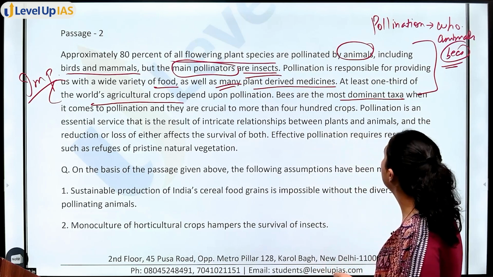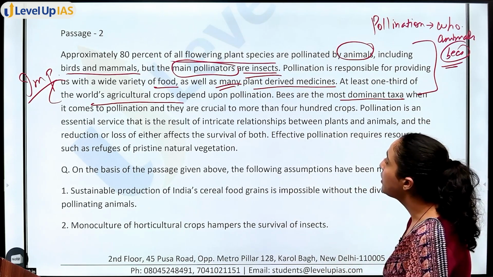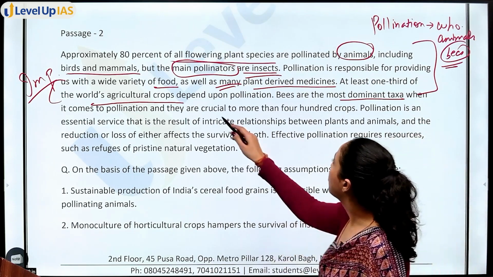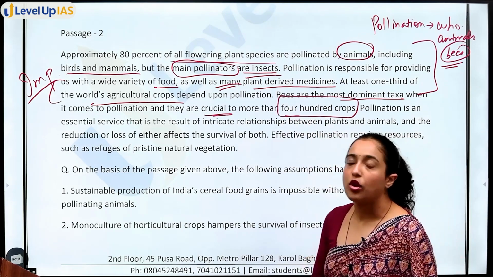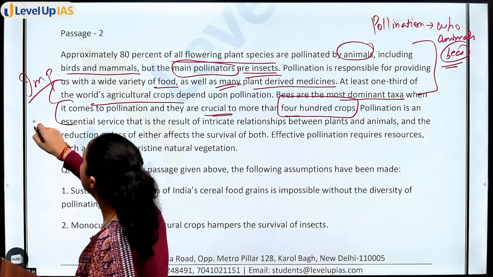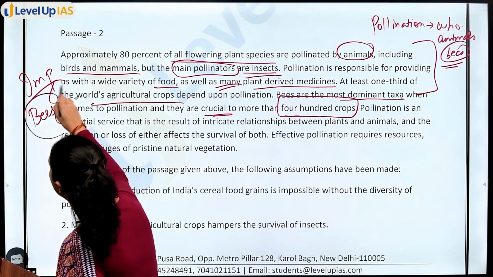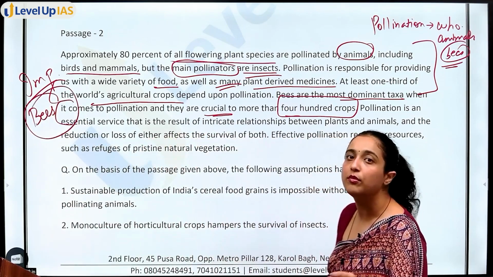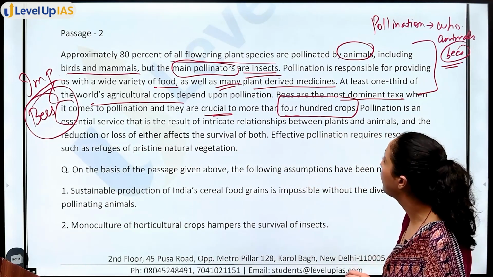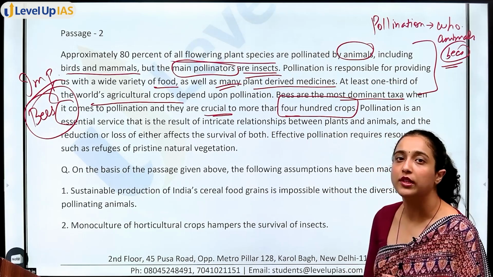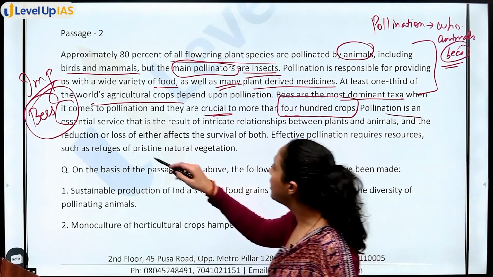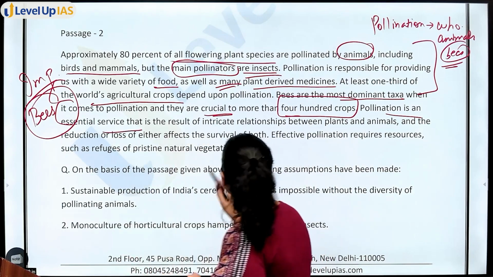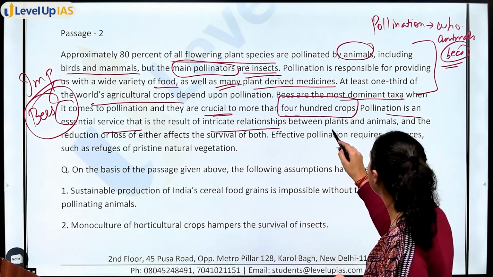Next, bees are the most dominant taxa when it comes to pollination and they are crucial to more than 400 crops. So, इतने सारे crops होते हैं, उसमें अब pollination की बात करें तो we are talking about bees because they are the most important taxa. They are responsible for pollination of more than 400 crops. Next, pollination is an essential service that is the result of intricate relationship between plants and animals.